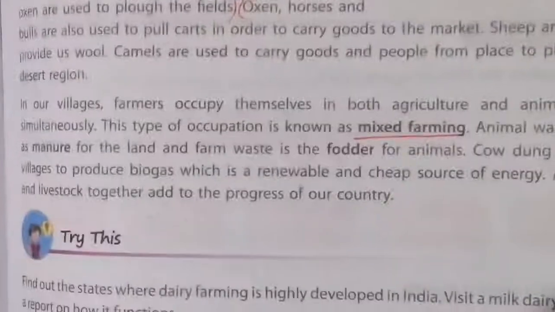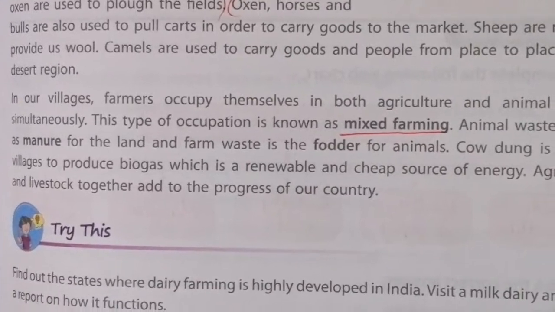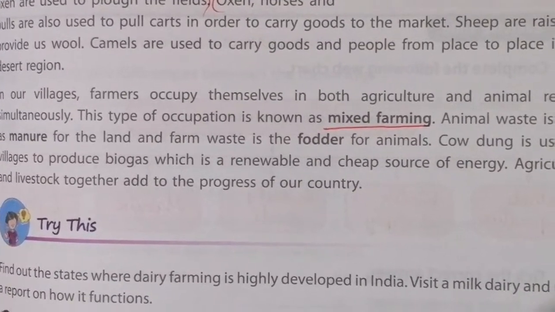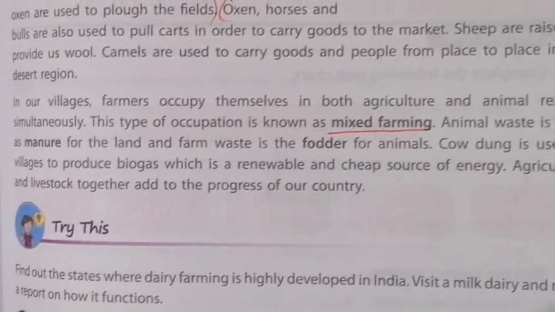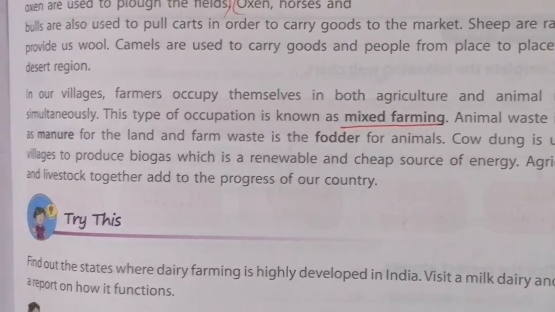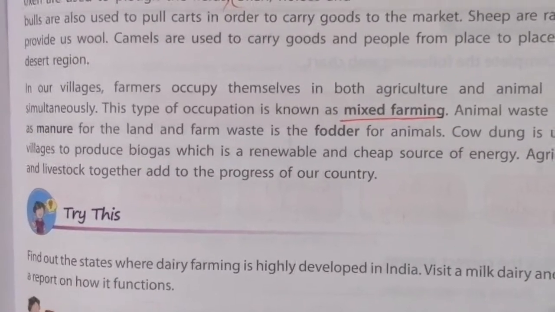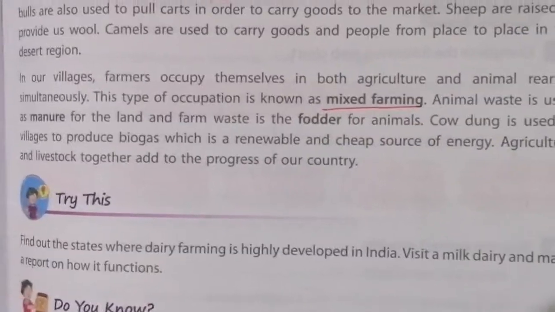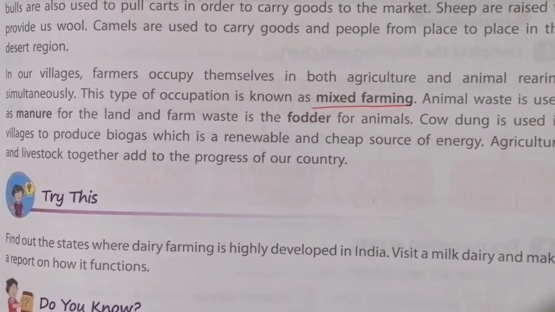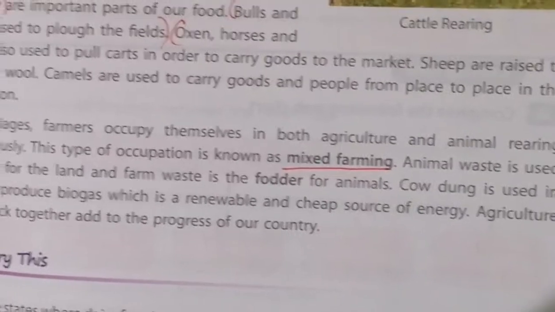In our villages, farmers occupy themselves in both agriculture and animal rearing simultaneously. This type of occupation is called mixed farming. So what is mixed farming? That is doing agriculture along with animal rearing. Both are done simultaneously. This is called mixed farming.